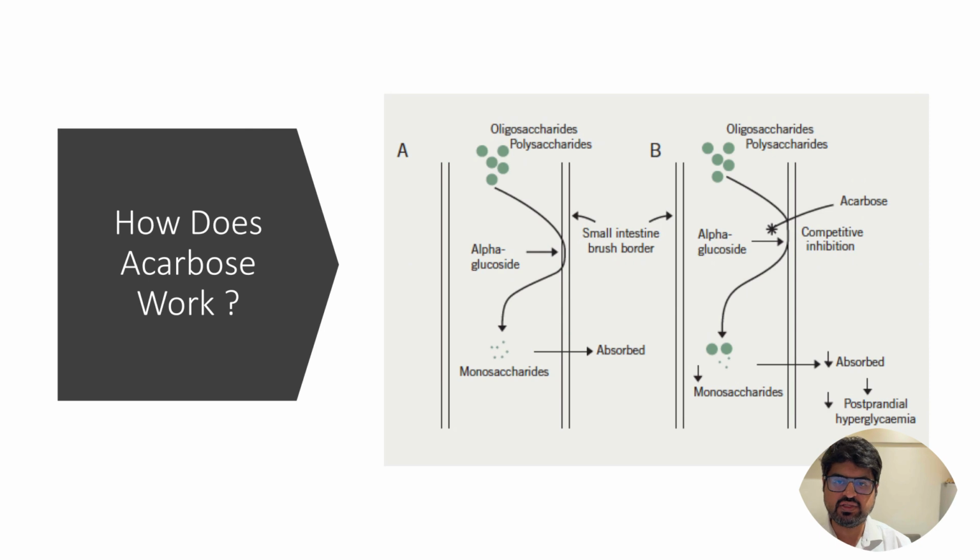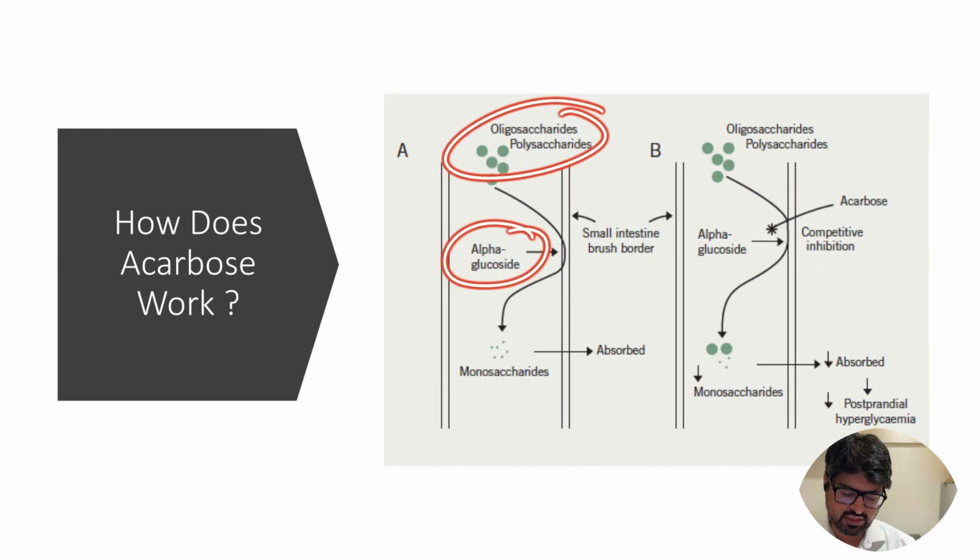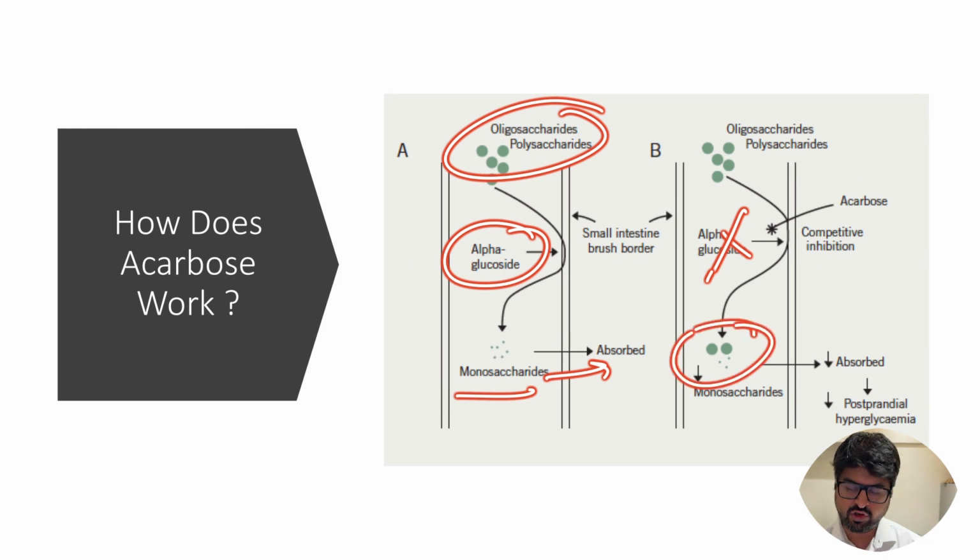You can see here the same thing in the intestine. The brush border of the small intestine, where in a normal situation, oligosaccharides and polysaccharides are broken down by alpha glucosidase into monosaccharides, and these monosaccharides are absorbed. But when you use Acarbose, it blocks this alpha glucosidase, and hence prevents the complex carbohydrate from breaking down into monosaccharides, prevents the absorption, and hence prevents postprandial hyperglycemia. Remember, this is a drug which mainly acts on the postprandial system.